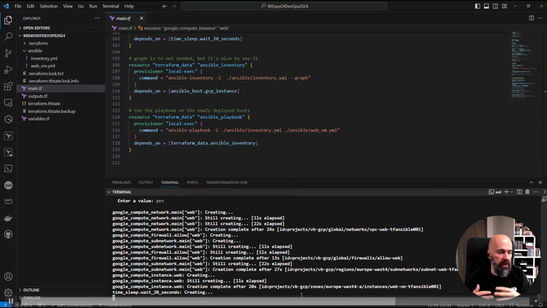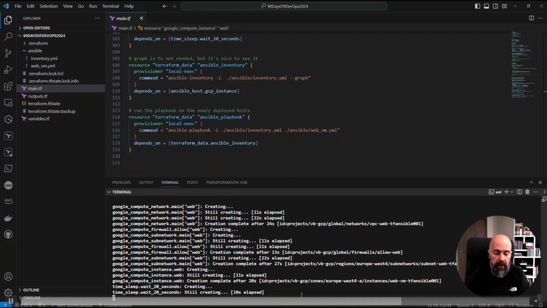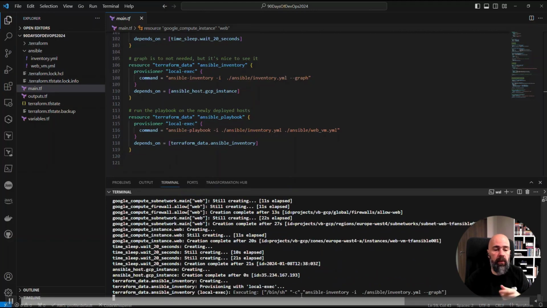Yeah, it skips some time waits. After it finishes deploying the VM, it will go to the configuration part. It did the time skip, and then it created also the Ansible host. And once it creates the Ansible host, you can see that we already captured the external IP address of that host, so we can connect to it.